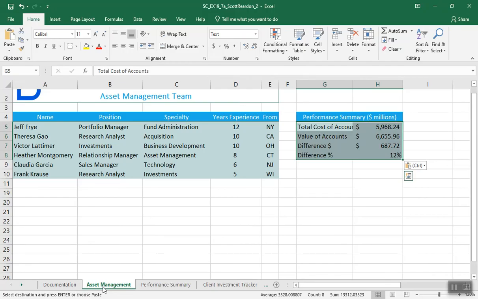Alrighty, in the asset management worksheet, insert and format a picture of the asset management team as follows. Okay, let's just do that very thing. It says it's going to cell G19, which I'm going to go to here.